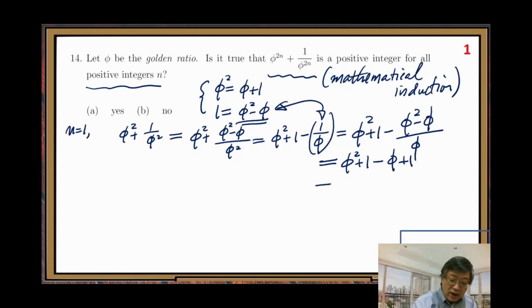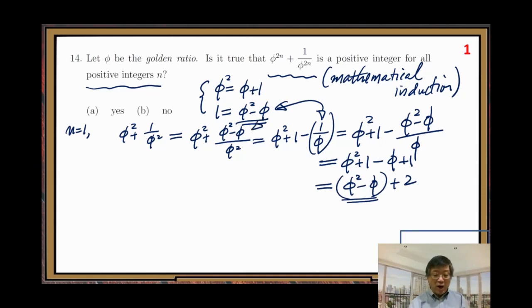Okay, let us simplify another time: phi squared minus phi plus 2. What is this phi squared minus phi? Look at the second property. That is 1, right? So 1 plus 2 equals 3. Is that a positive integer? Yep. So the base case looks fine. We verify it is a positive integer.